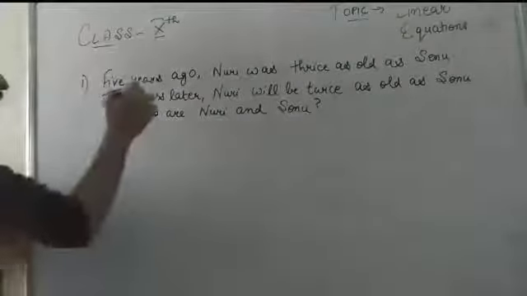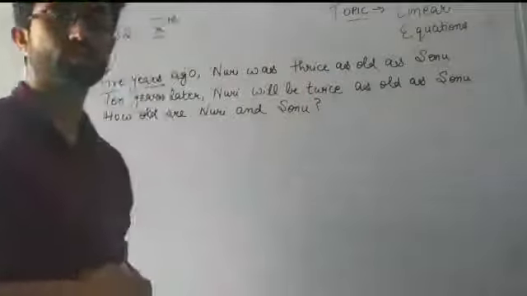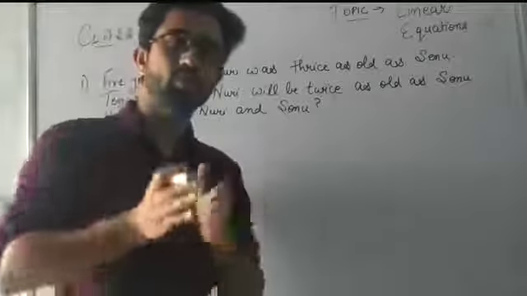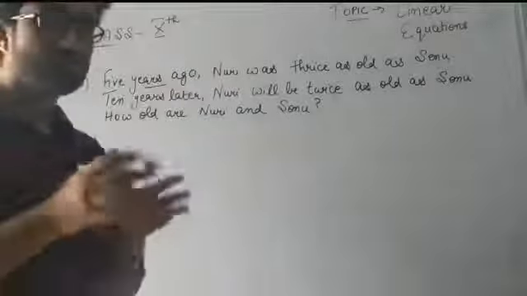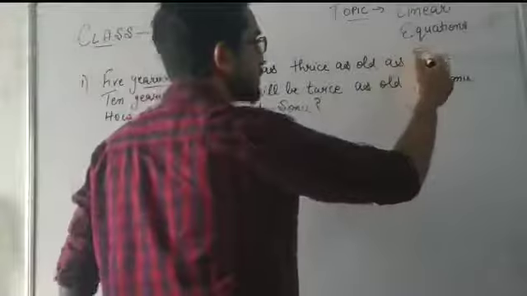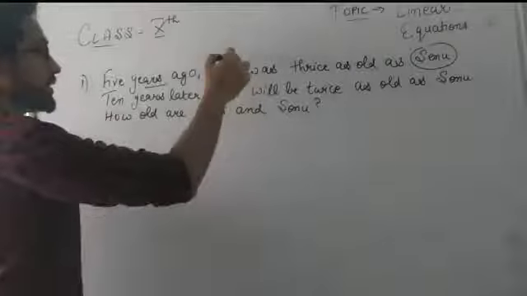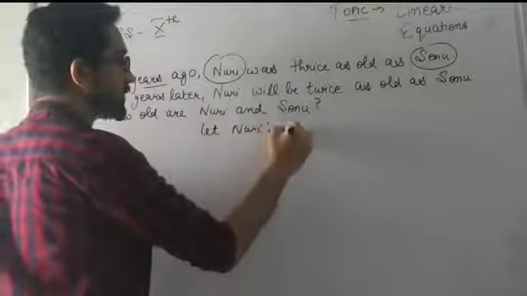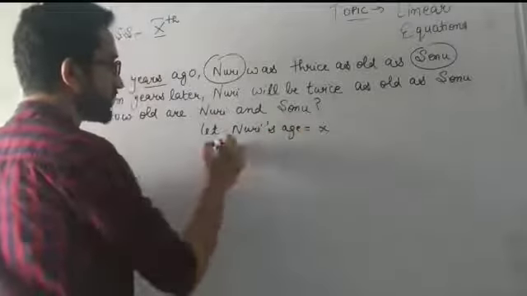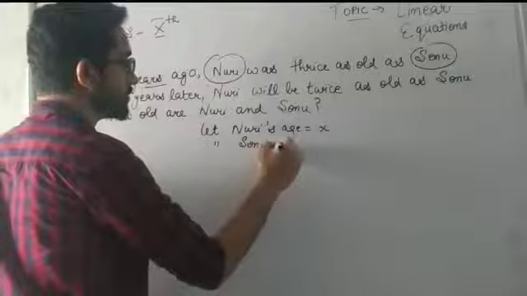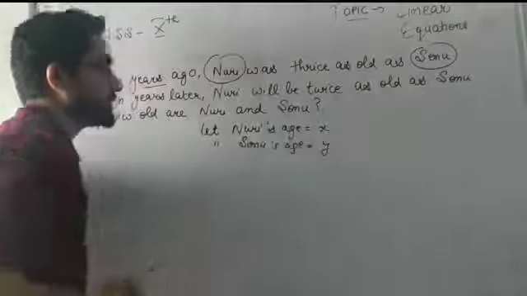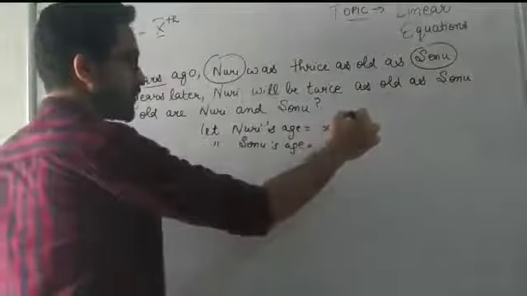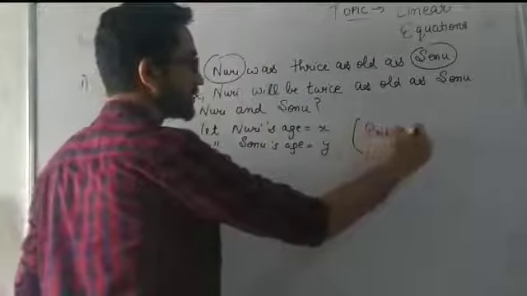Here it is saying that 5 years ago Nuri was thrice as old as Sonu. So till now, as you have done some of the questions of this linear equation chapter, you must have understood that we need two variables. We can take one as Sonu's age, other we can take as Nuri's age. So let's say Nuri's age is equal to X and Sonu's age is equal to Y. These both are the present ages.